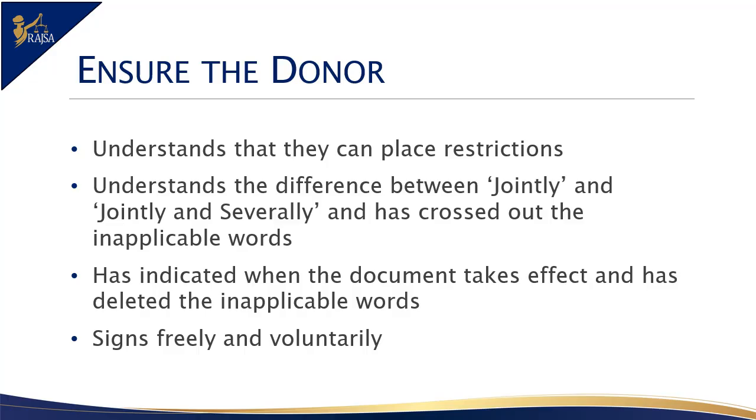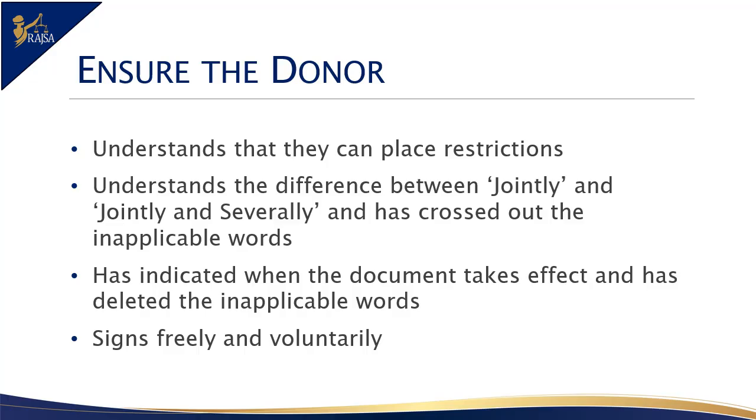Step 2. If the donor has named only one attorney, then you need to put a single line through the words jointly/jointly and severally. If more than one attorney is to be appointed, then it will be necessary to stipulate how they operate when making decisions on behalf of the donor.